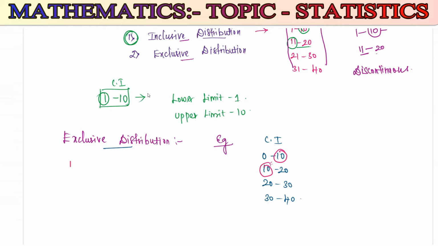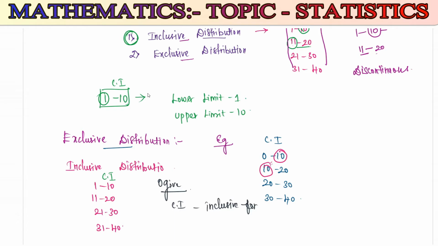Now the inclusive distribution has class intervals 1 to 10, 11 to 20, 21 to 30, 31 to 40. This is the class interval of the inclusive form. Whenever you are going to draw the OG graph, if the class interval is in inclusive form, then you need to convert it into exclusive form to draw the curve.